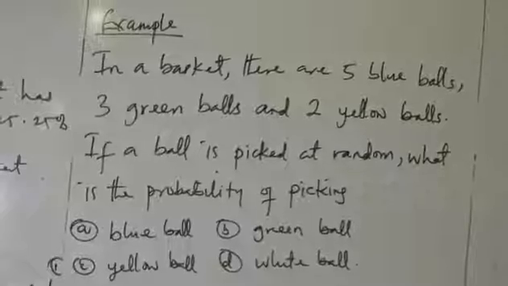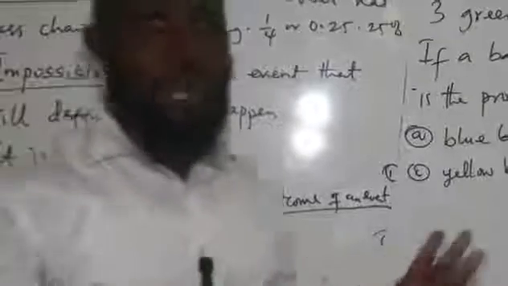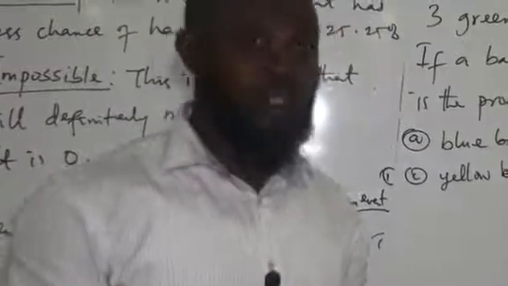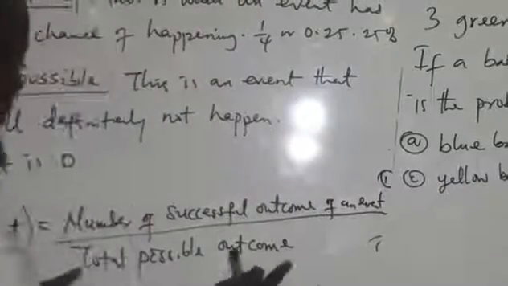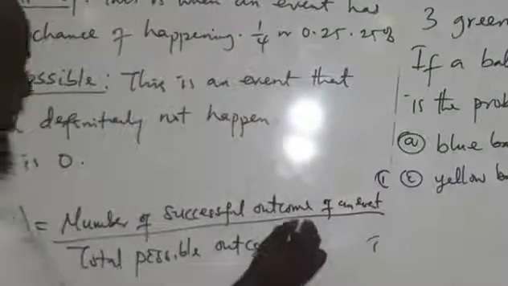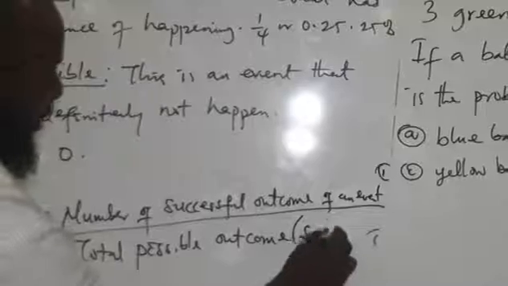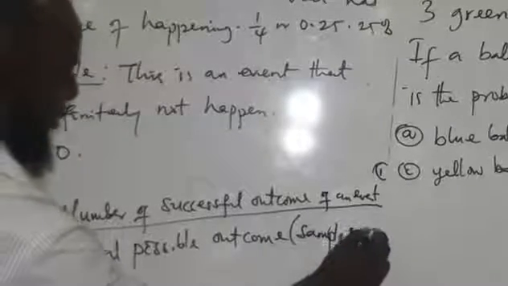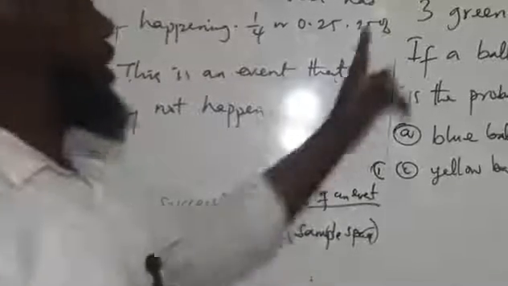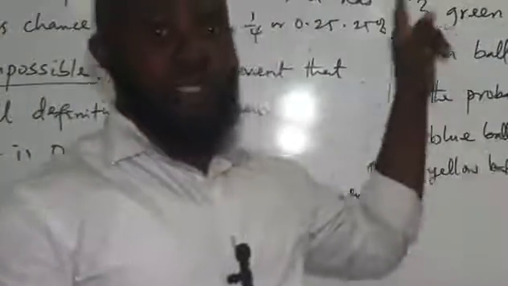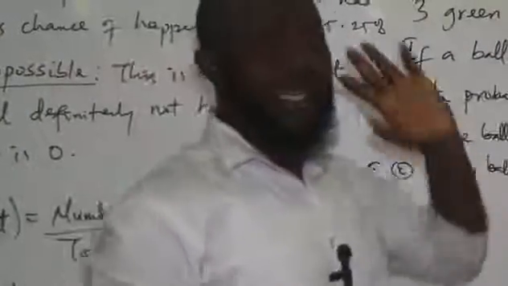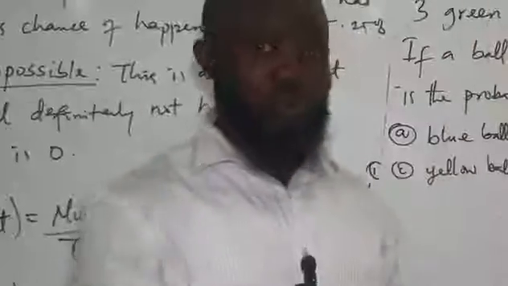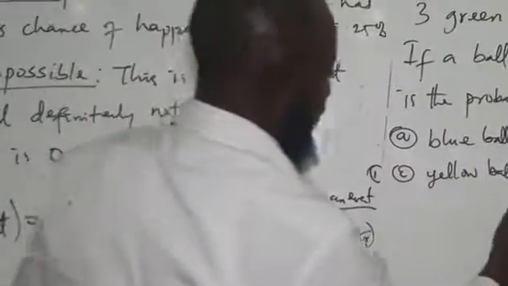So the first thing is, what is the total possible outcome, which is also called the sample space? Now, the total possible outcome of balls here: how many balls do we have in the basket? That will be the total possible outcome. So that's the first thing we're going to do.